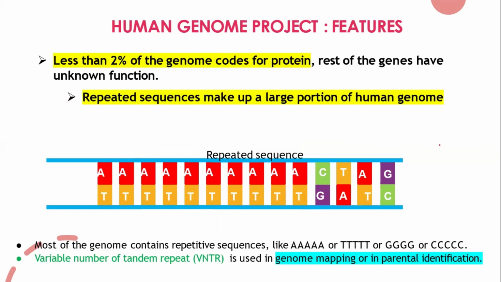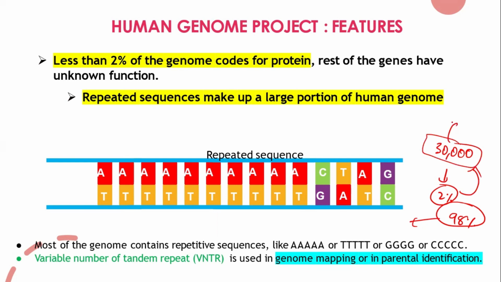And if you see this total length, the 30,000 genes make up less than 2% of the entire genome. That means the 98% is not coding anything at all. Only this 2% is coding, and in that you get a total of 30,000 genes. Of those, only 15,000 genes were known, and for 15,000 genes we yet have to know their function.